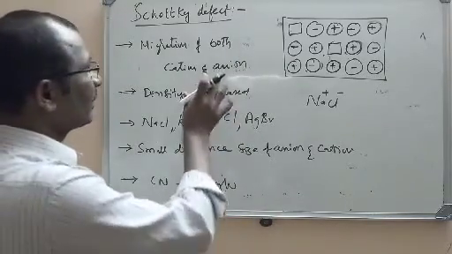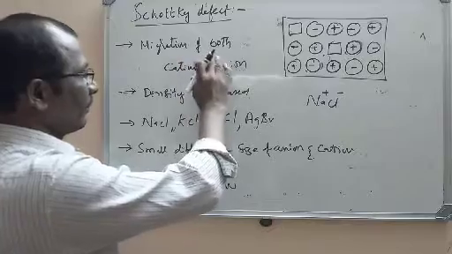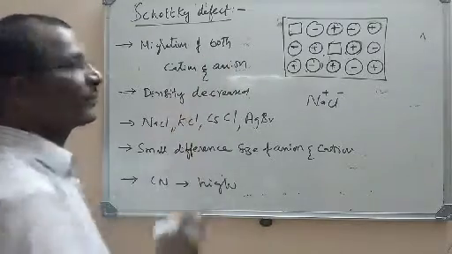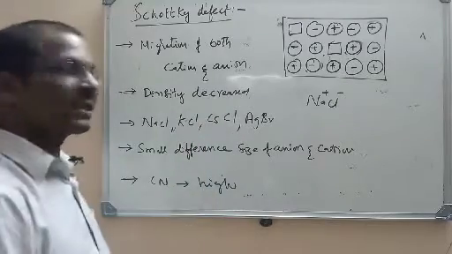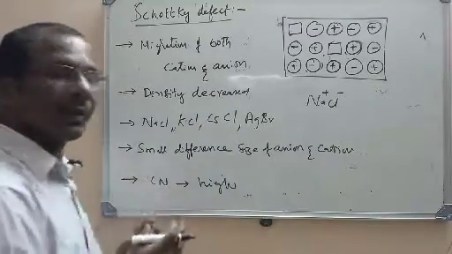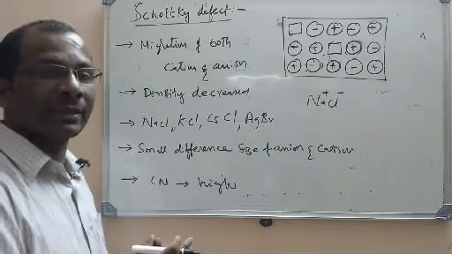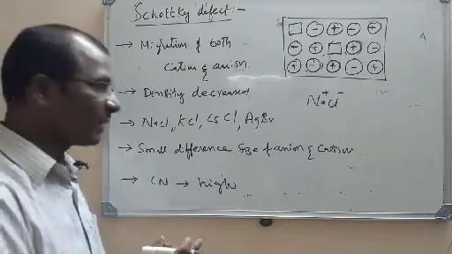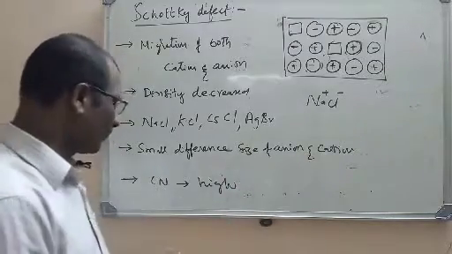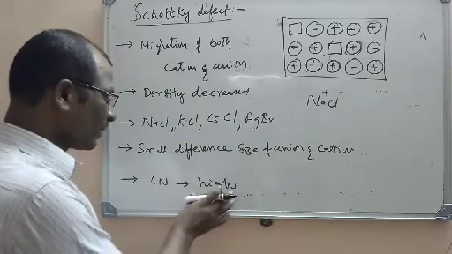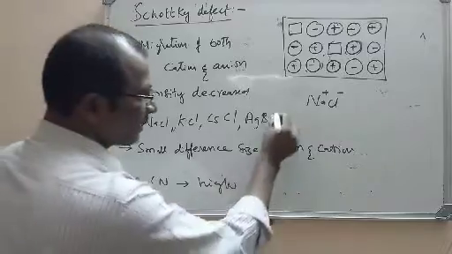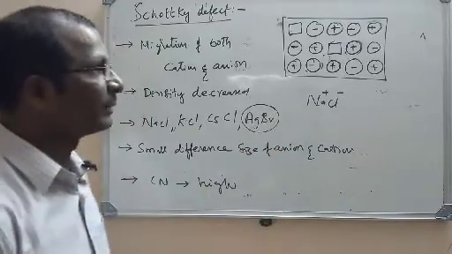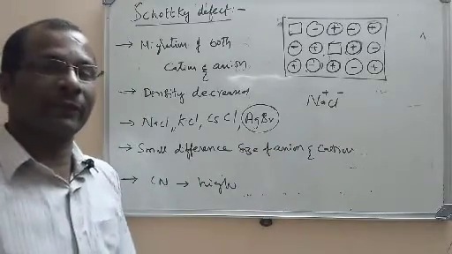So when both anion and cation are missing from the lattice, it causes Schottky defect, and density will decrease. It is observed in ionic crystals where the difference between the anion size and cation size is very small, in compounds with high coordination number, and AgBr will of course show both types of defects.